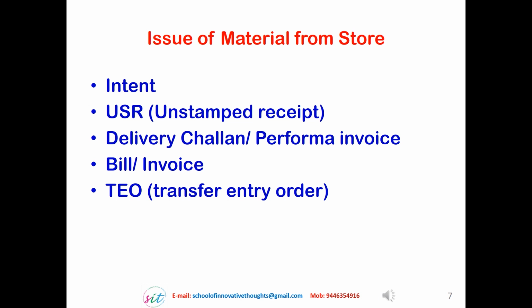It has a specified form such as the name of the project and the details of the work, then serial number, name of the item which is intended, quantity requested, then quantity passed and the quantity issued. Sometimes 200 bags of cement may be passed by the executive engineer. When the intent is brought to the store, the stock may be only 100 bags of cement. So the storekeeper will issue 100 bags of cement at that instant, and later another 100 bags when the new stock arrives. So this is a document which is prepared for issue of materials from the departmental store.